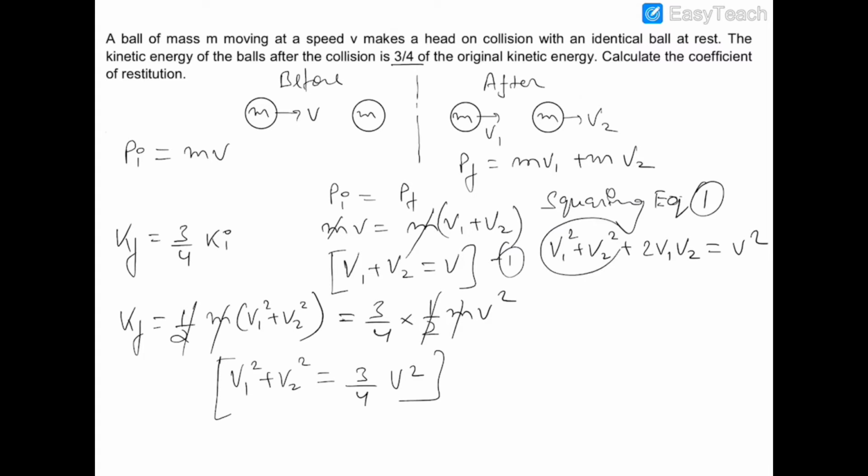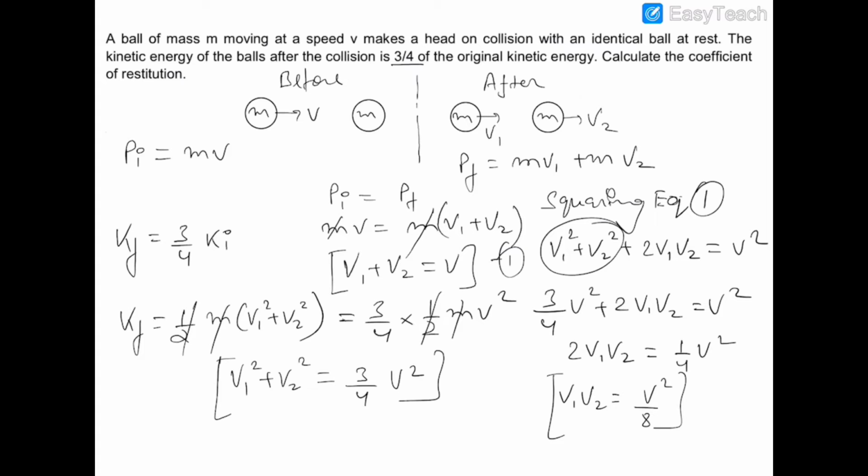And the value of v1 square plus v2 square is 3/4 v square. So this is 3/4 v square plus 2v1 v2 is equal to v square, and 2v1 v2 is equal to 1/4 v square. So v1 v2 is equal to v square by 8.